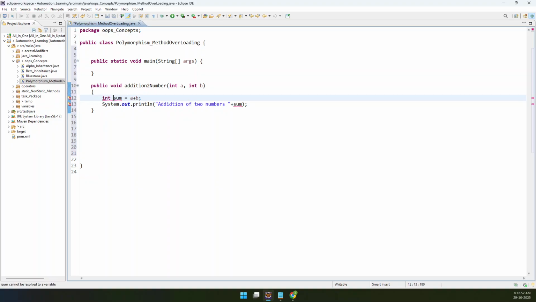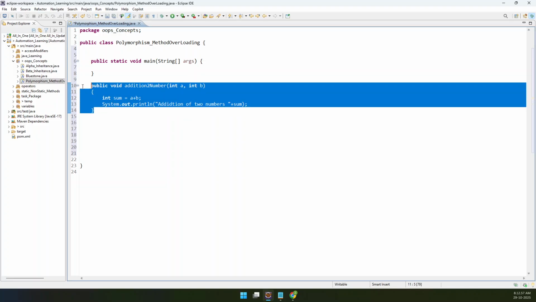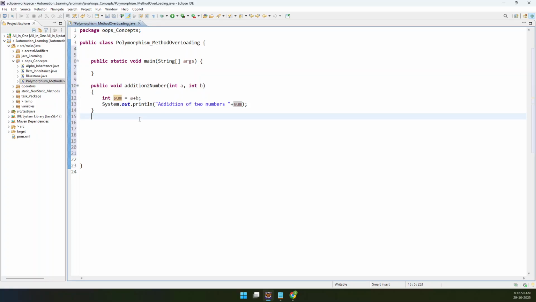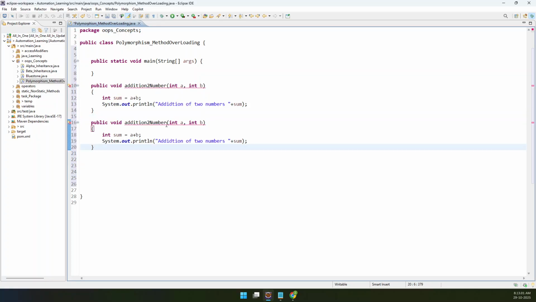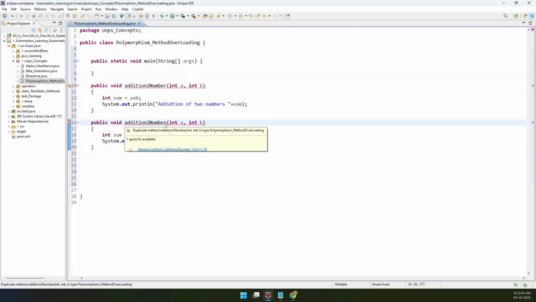Now let me write another method, addition of three numbers.